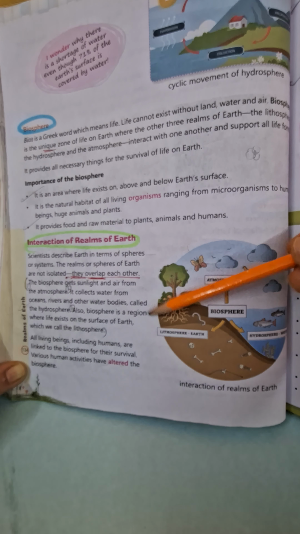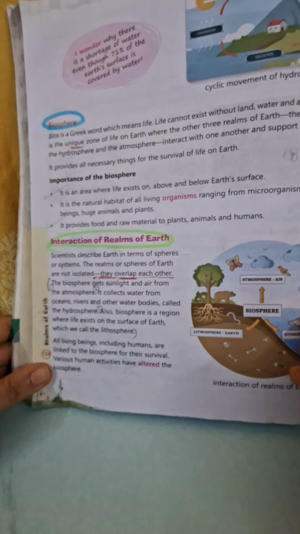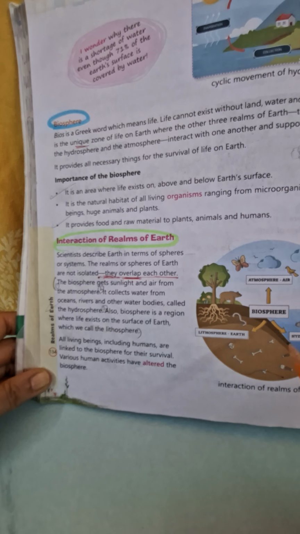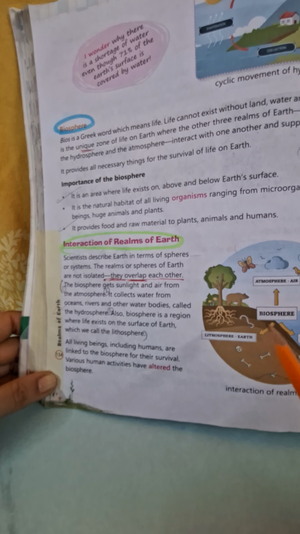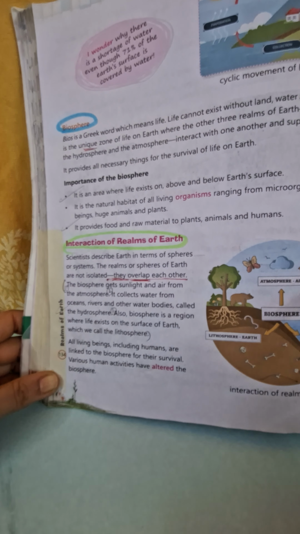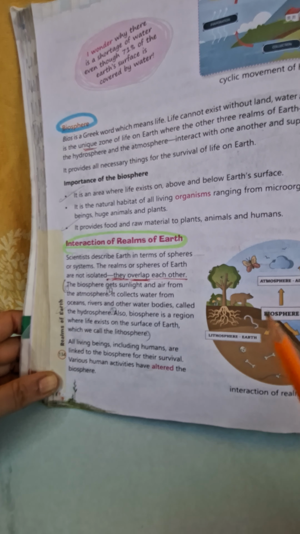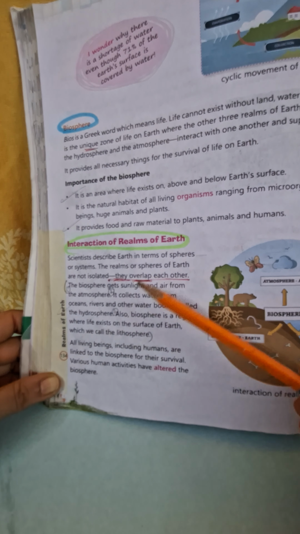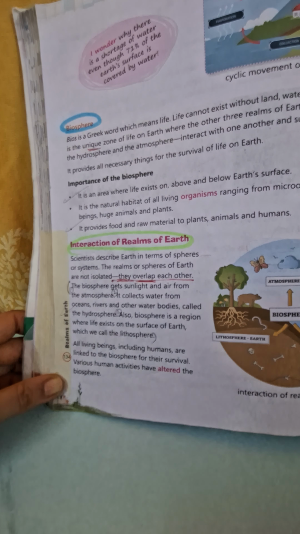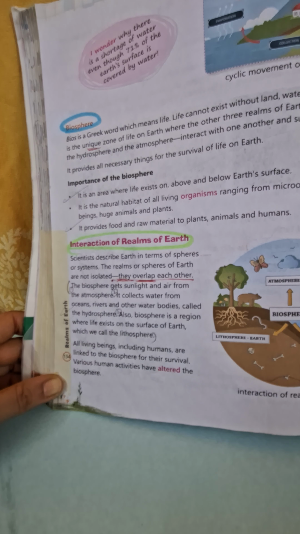So now that question which was there in the first paragraph, the interaction of realms of Earth. Why do we say that the realms or spheres of Earth are not isolated, they overlap each other? Now see, here the answer is, you can write this answer, always try to write in points in EVS, whatever the answer is. Try to make points.